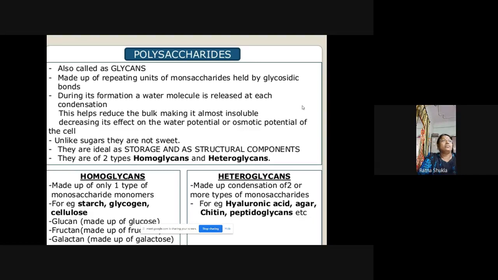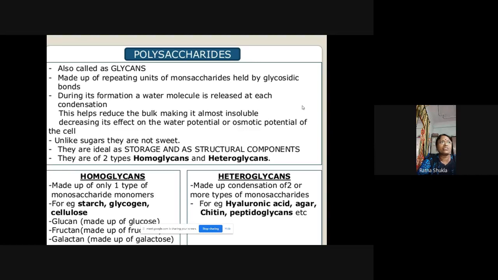Okay, so there are two types of polysaccharides, that is homoglycans and heteroglycans, homopolysaccharides and heteropolysaccharides. Homopolysaccharides are made up of the same type of monomer units. Heteropolysaccharides are made up of the condensation of two or more types of monosaccharides, that is, different types of monosaccharides are present in heteroglycans and the same type of monomer units are present in homoglycans.